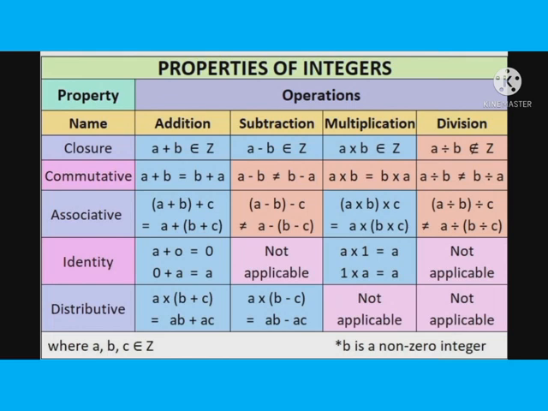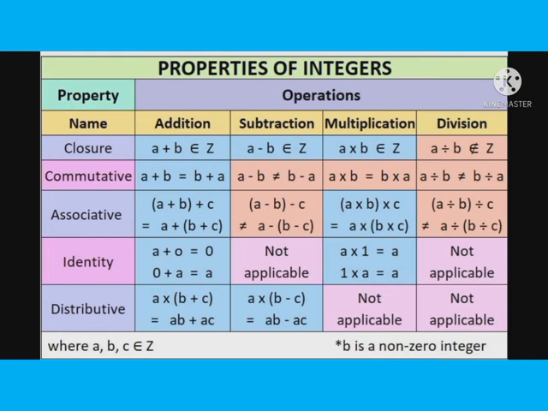First, the closure property: addition, subtraction and multiplication all three obey the closure property, that is, the result you get is an integer. But in the case of division, the answer will most probably be a fraction or a decimal, so it does not obey closure. As far as division is concerned for integers, none of the properties is obeyed.